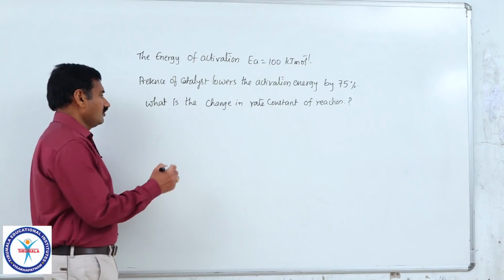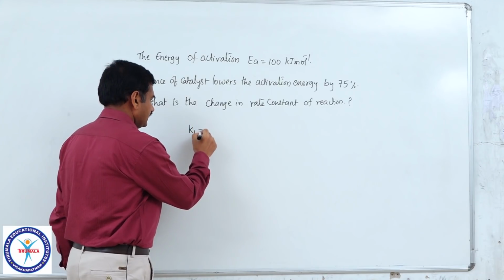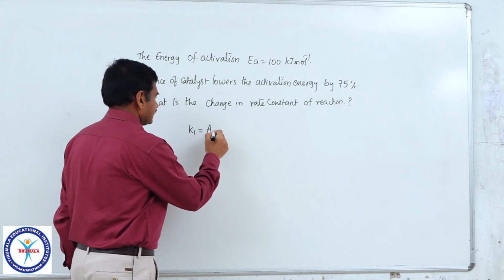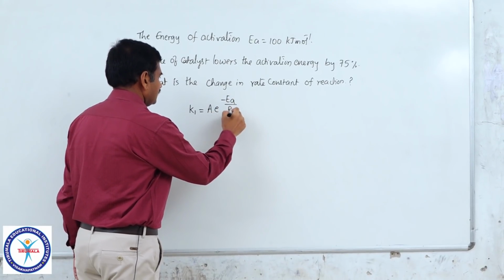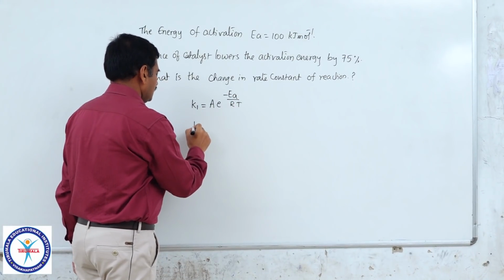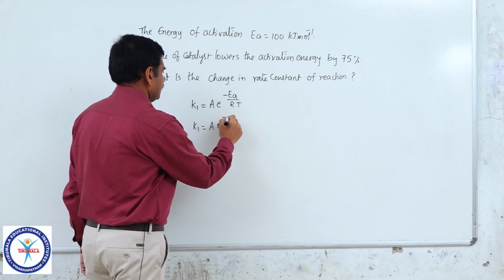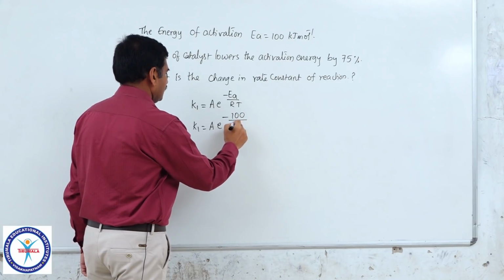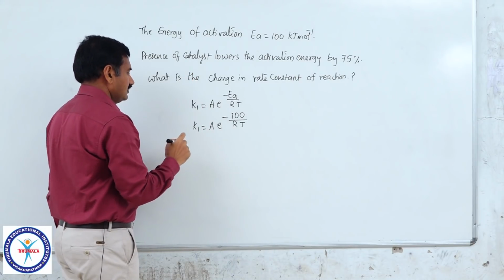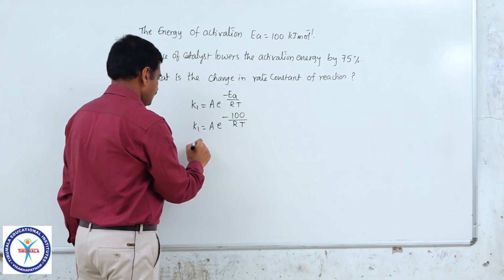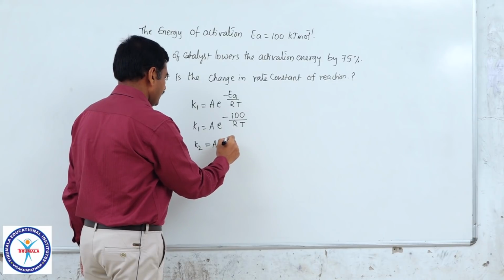For that, you have to go for the Arrhenius equation. In absence of catalyst, rate constant K1 I am taking is equal to Arrhenius factor A into e power minus EA by RT1, or K1 is equal to Arrhenius factor A into e power minus 100 divided by R into T. Temperature is given as 20 degrees centigrade in both the cases, presence of catalyst and absence of catalyst, and in presence of catalyst rate constant is some K2 equal to A into e power minus how much?